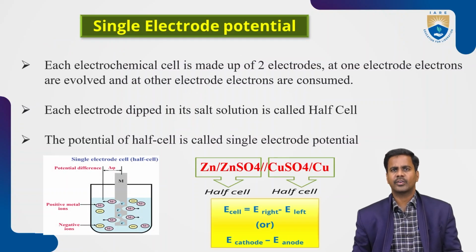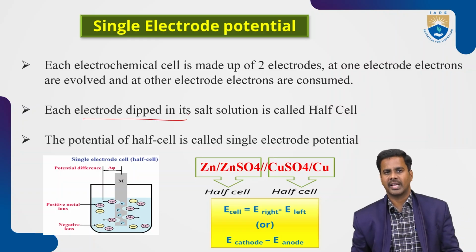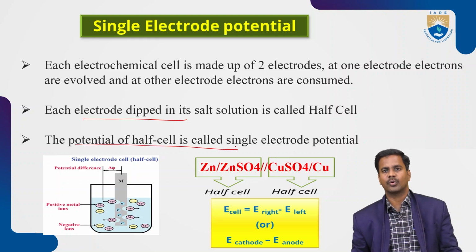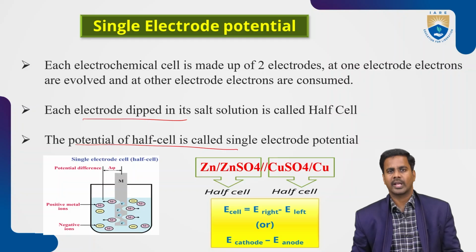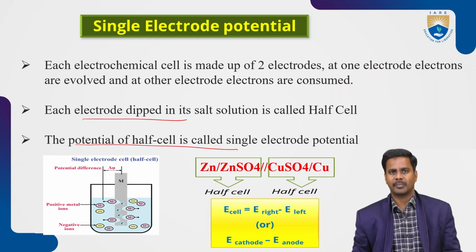Each electrochemical cell is made up of two electrodes. At one electrode, electrons are evolved, and at the other electrode, electrons are consumed. Each electrode dipped in its solution is called a half cell. The potential of a half cell is called single electrode potential. So an electrochemical cell is made up of two half cells. One half cell acts as an anodic compartment and the other half cell acts as a cathodic compartment.